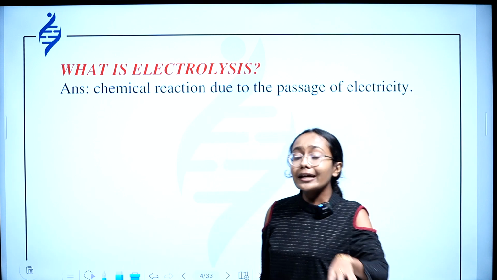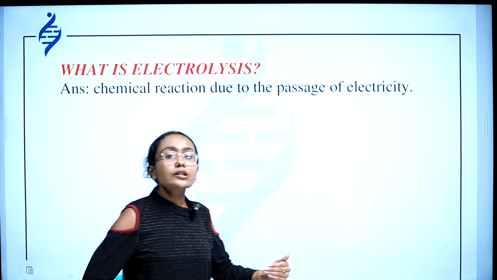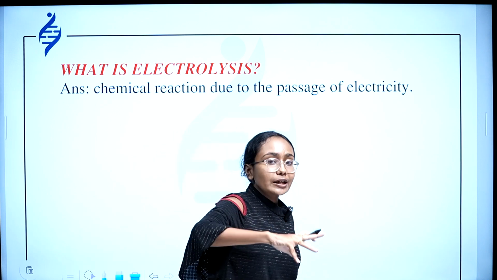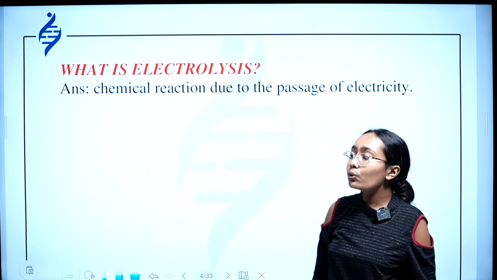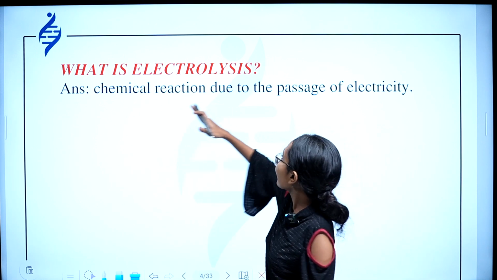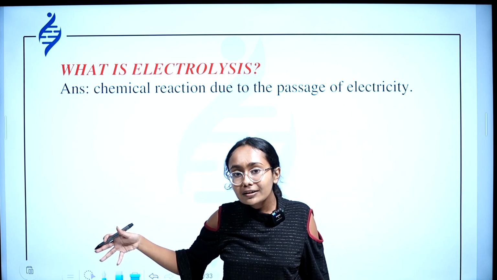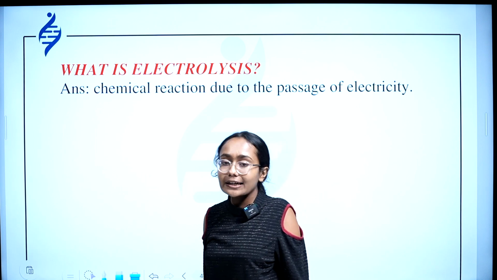What is the process called? The process of converting electrical energy to chemical energy, or the process of converting chemical energy to electrical energy, is called electrolysis. Chemical reaction due to passage of electricity, or chemical reactions undertaken to produce electrical energy.